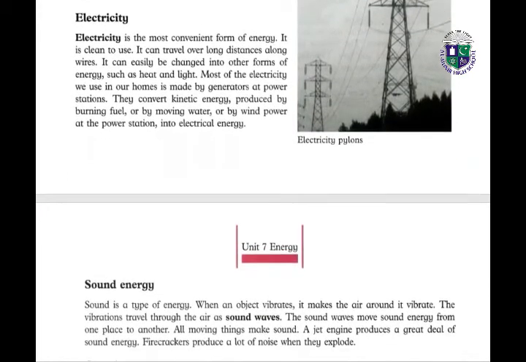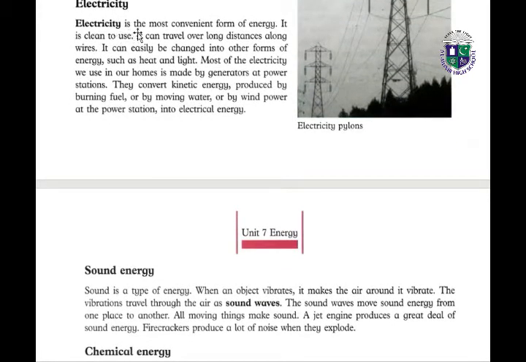Next we have the different forms of energy. Electricity, yes, it is the most convenient form of energy. It is clean to use. It can travel over long distances along wires. It can easily be changed into other forms of energy like heat and light.